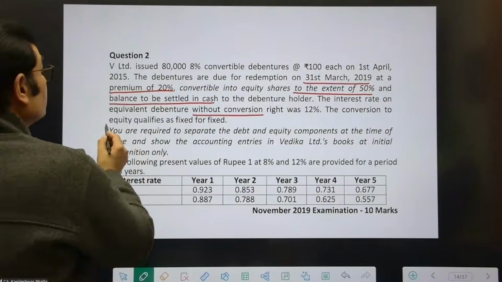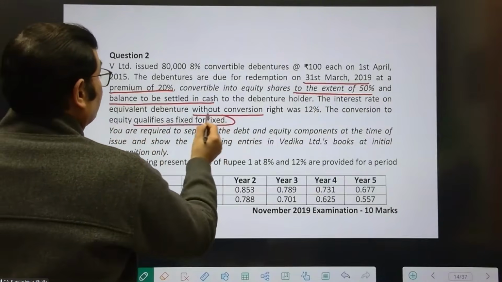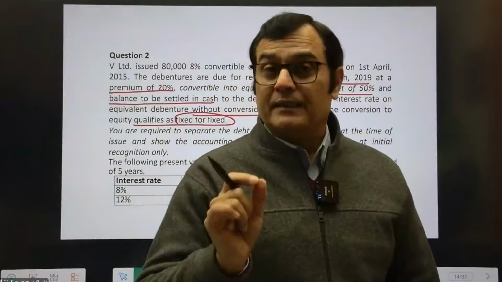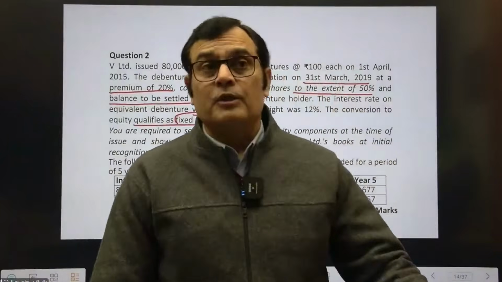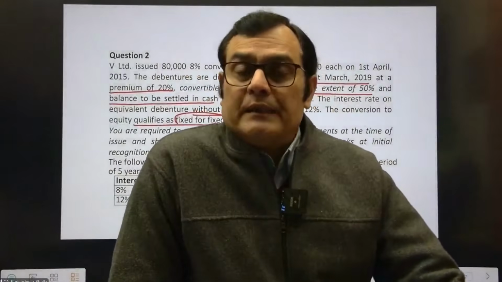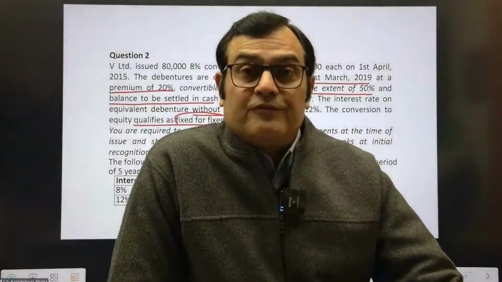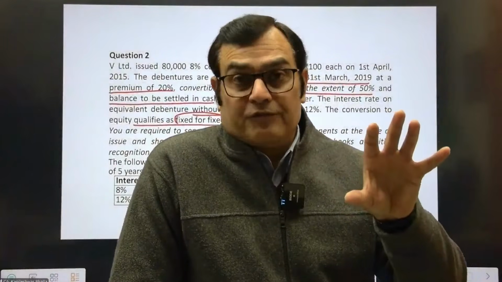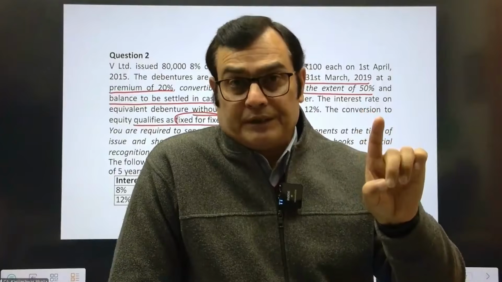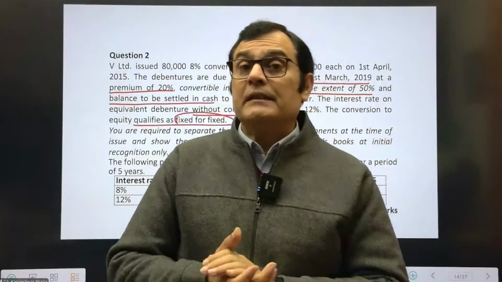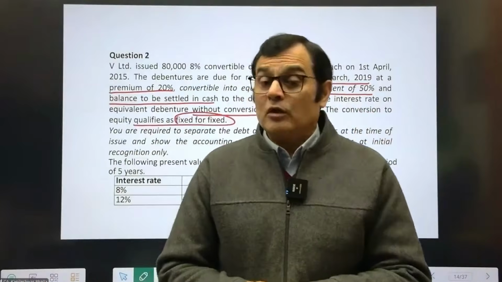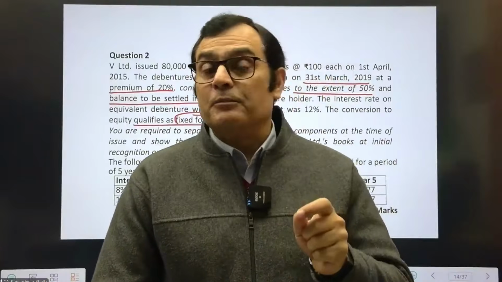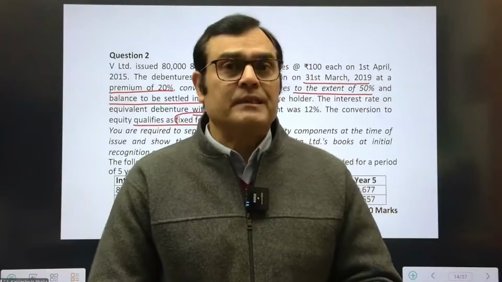And it says the conversion option qualifies as fixed for fixed, which means that the option to convert is equity. Let me remind you as well: when there is an option to convert, the option to convert gives rise to a derivative which is embedded in the instrument. If the option to convert meets the fixed for fixed test, then it is called equity, and you don't segregate the derivative element embedded in the instrument. But if it does not qualify, that means it fails the fixed for fixed test, then it is a derivative financial liability which needs segregation.